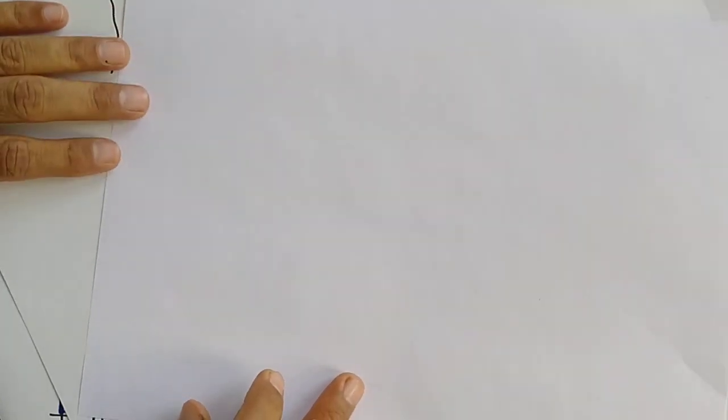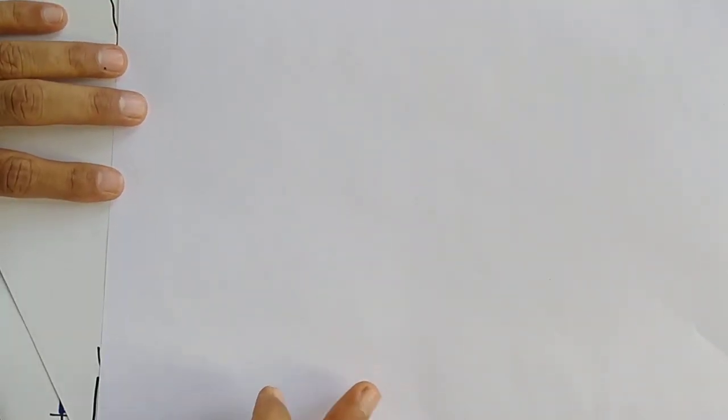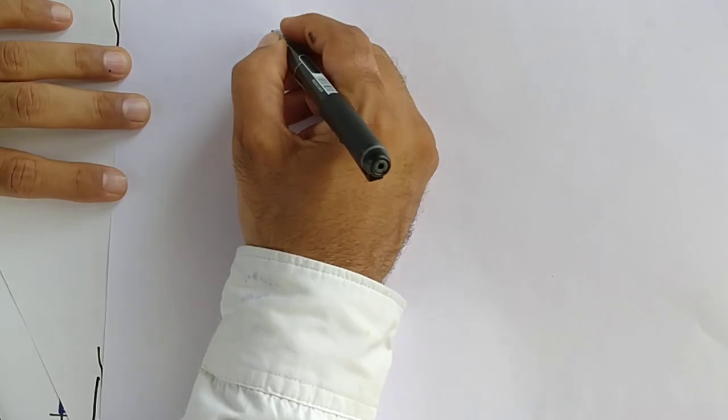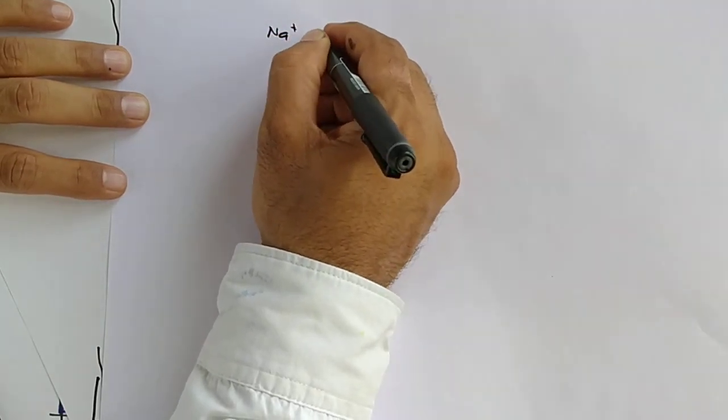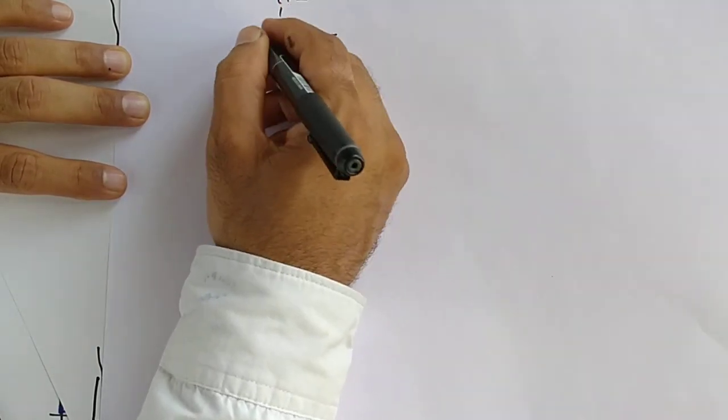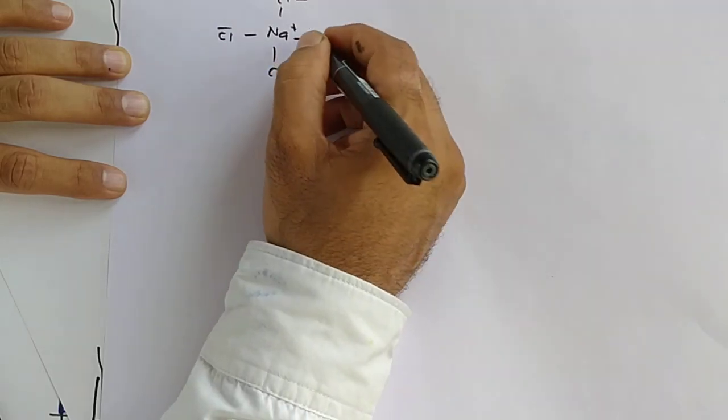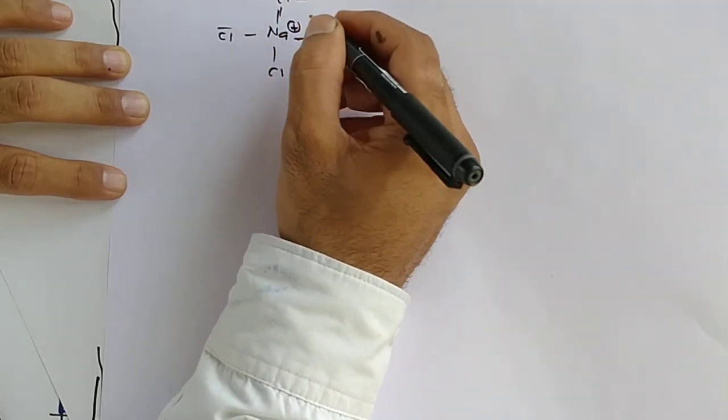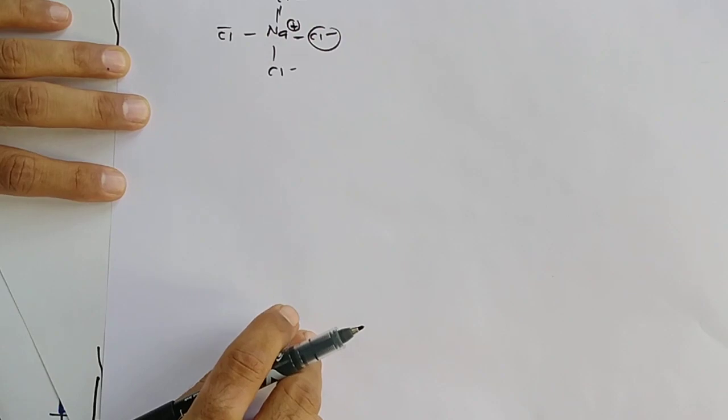You can see what actually happens in an ionic compound. There is an electrostatic attraction. Sodium has a positive charge, chloride has a negative charge.